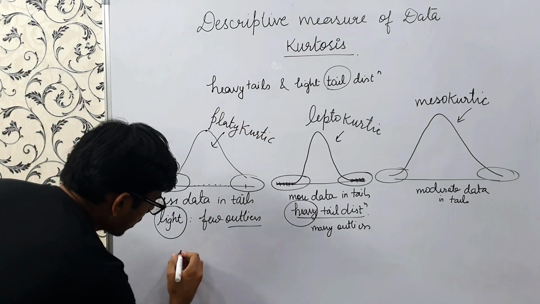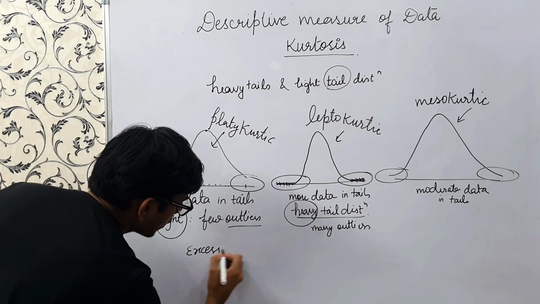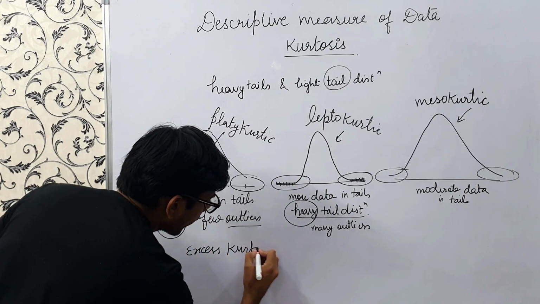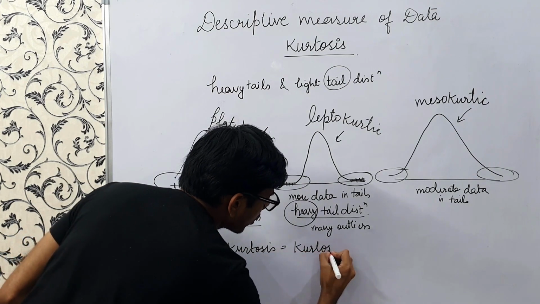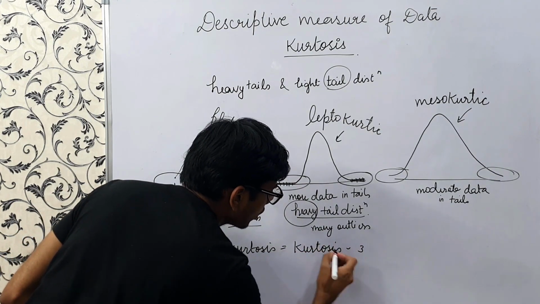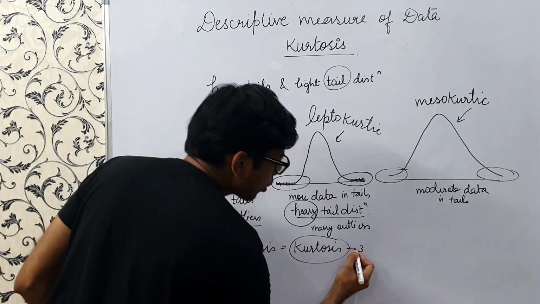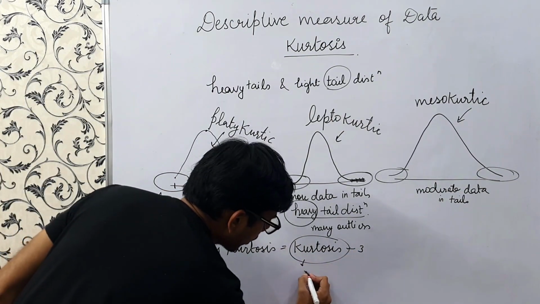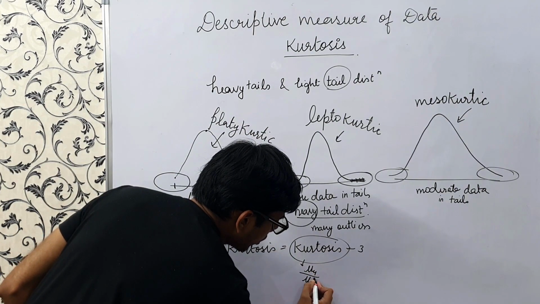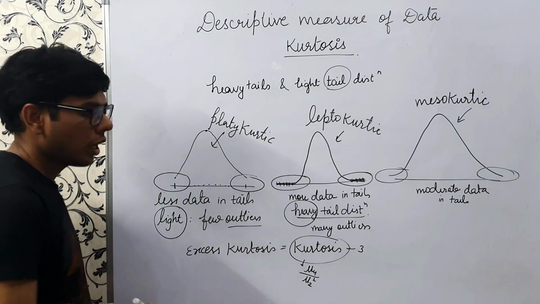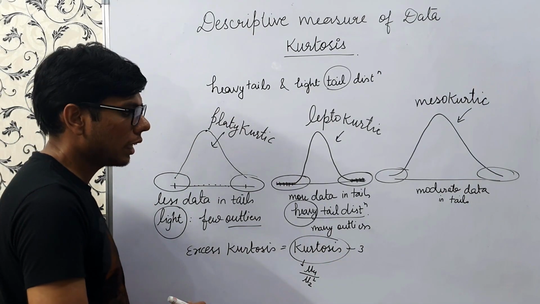Now there is one term, excess kurtosis, which equals kurtosis minus 3. The formula for kurtosis is mu4 upon mu2 square. I'll explain these formulas in another video in full detail.